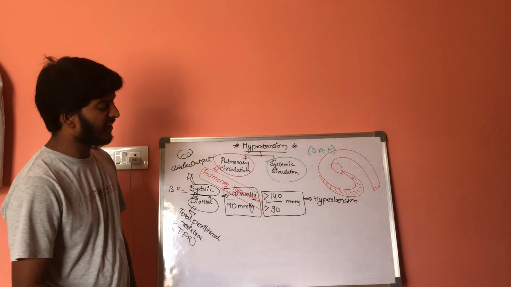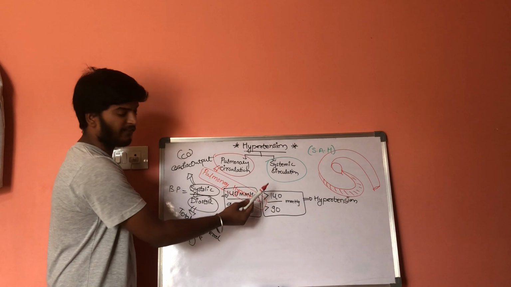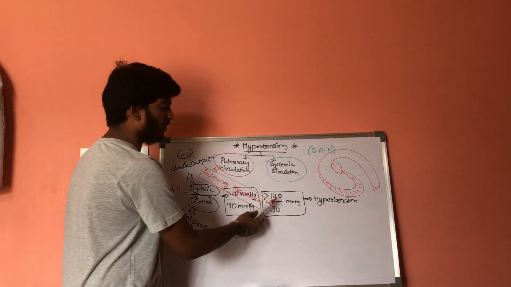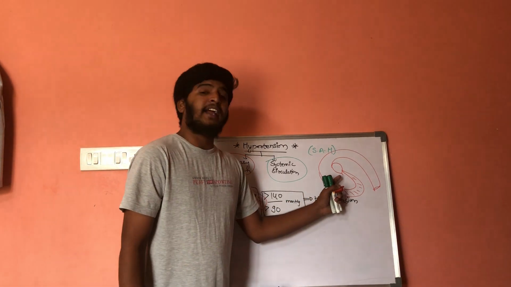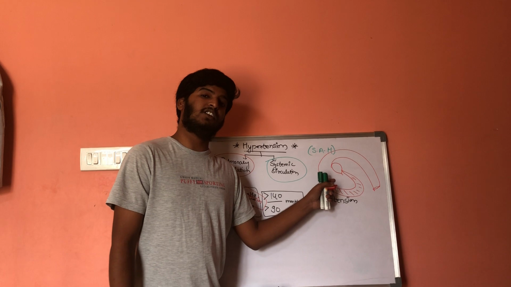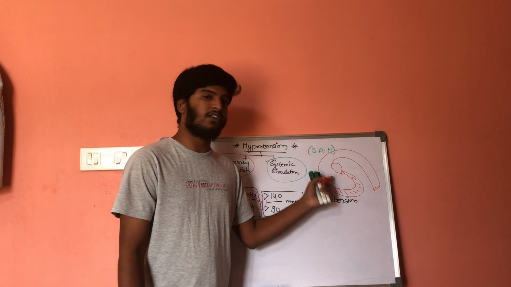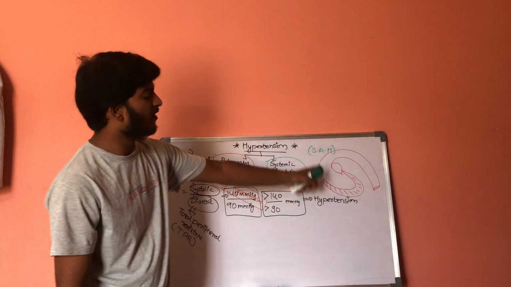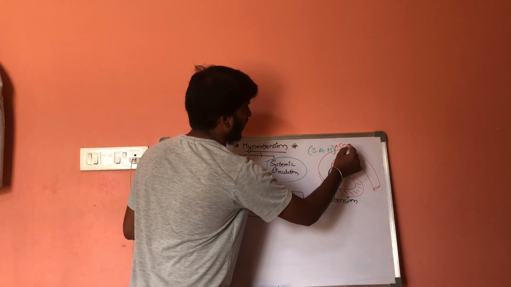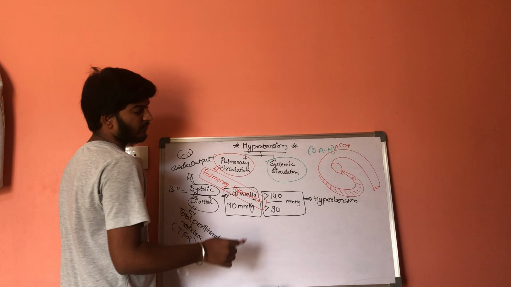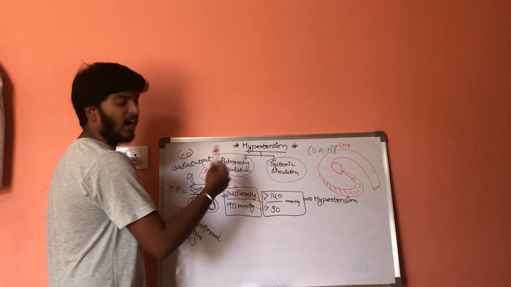Now, if there is excessive pressure, more than 140 millimeters of mercury, cardiac output should be increased. In order to increase the cardiac output, end diastolic volume should be increased. End diastolic volume is the volume of blood present within the ventricle just before contraction. So when cardiac output is increased, the ventricle will undergo hyperplasia or hypertrophy.